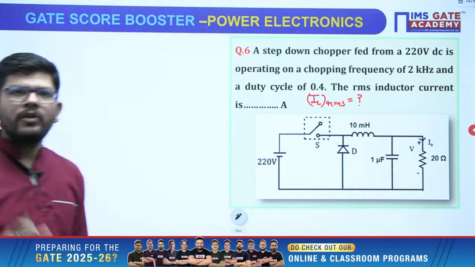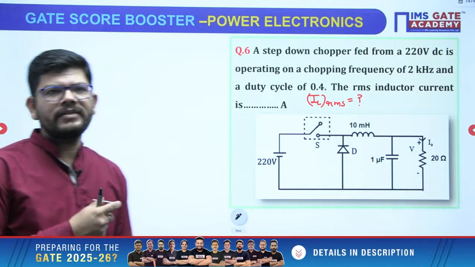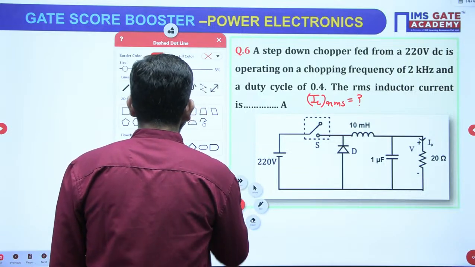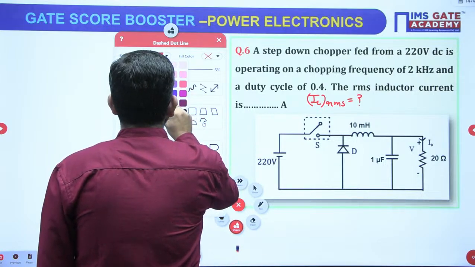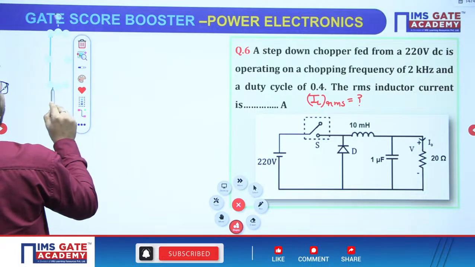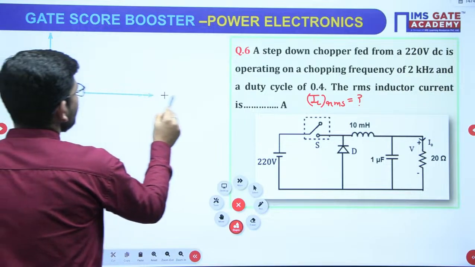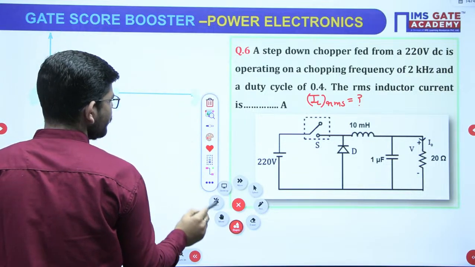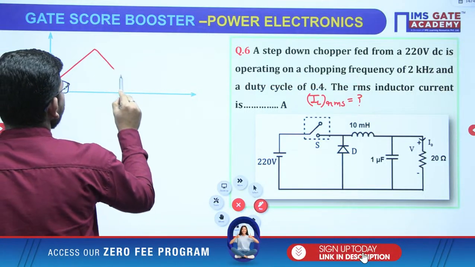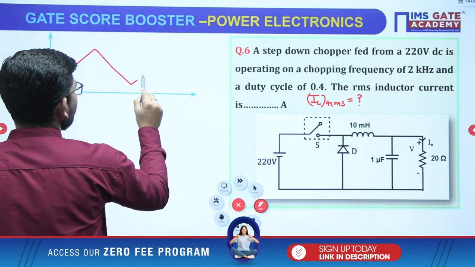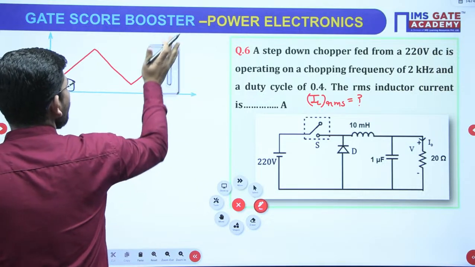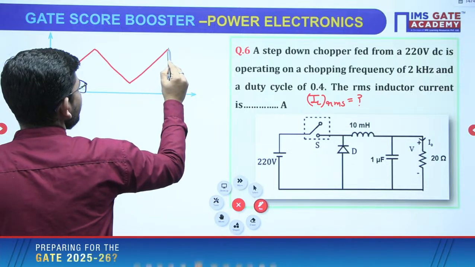Okay. Now your fundamental skills of calculating RMS will be utilized here. If I have to draw the inductor current waveform, how is its shape? Whatever converter you talk about, buck or boost, the inductor current waveform has this particular shape. For continuous conduction, it increases from minimum to maximum value during the on time of the switch, then decreases from maximum to minimum value during the off time of the switch.